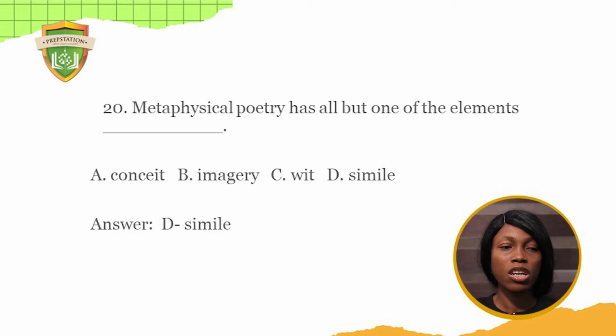An example of a metaphysical poem is The Good Morrow by John Donne. That's a metaphysical poem in the sense that it brings in a lot of nature into it and then allusions as well. So in this case, it does not make use of simile here.